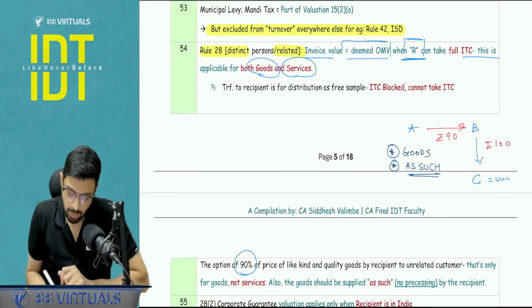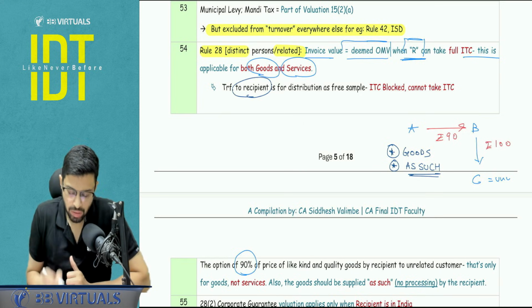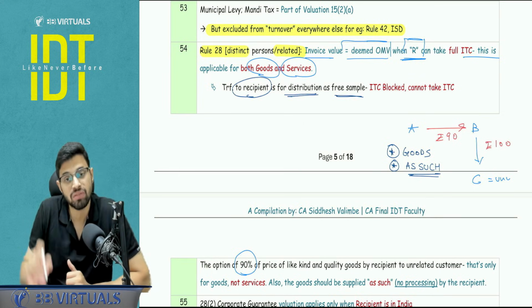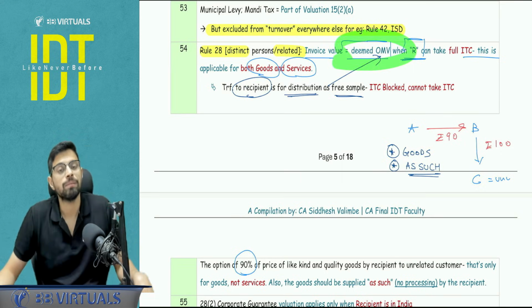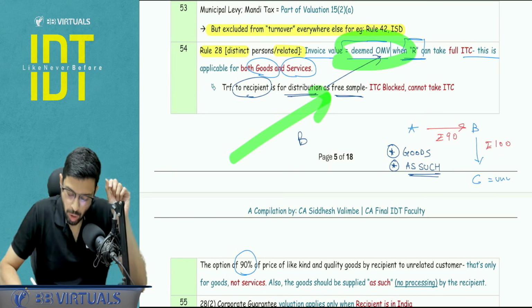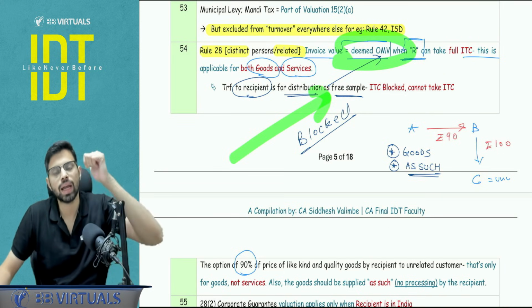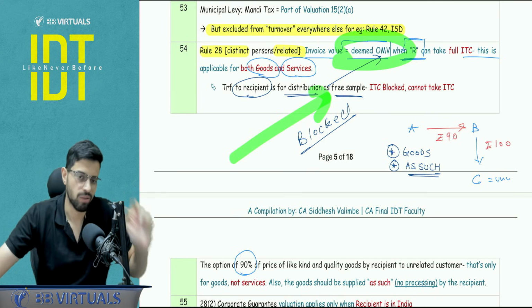This is done. Just a point to be noted. When you are transferring to a recipient, that is, a distinct person or let's say related person, and if this transfer is happening for the purpose of distribution as free sample further, then in that case, you cannot apply this concept of invoice value as deemed open market value. Why? Because the credit is blocked in this case. And if it is blocked, the recipient cannot take ITC. If the recipient cannot take ITC, the invoice value cannot be accepted as deemed open market value. I hope this is clear.